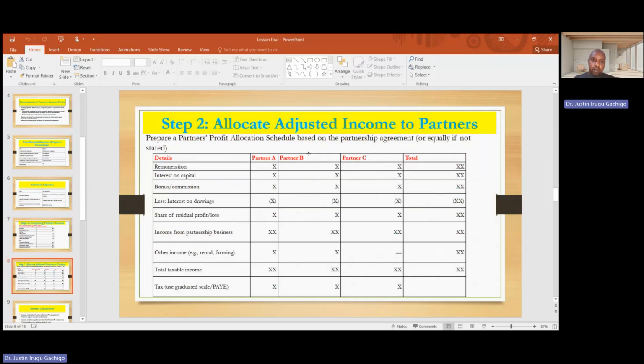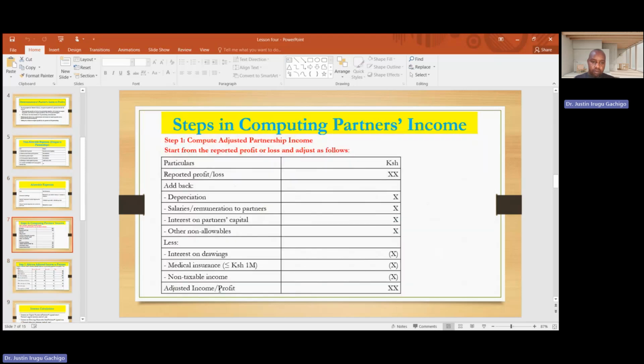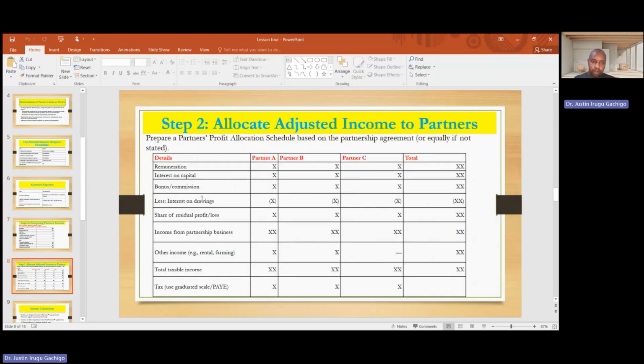Then step 2, you need to allocate adjusted income to partners. So we have partner A, partner B, partner C, and total. So we have remuneration. Now we are trying to allocate the adjusted income to the partners. So we have the remuneration, interest on capital, bonus, less interest on drawing, and share of residual profit.